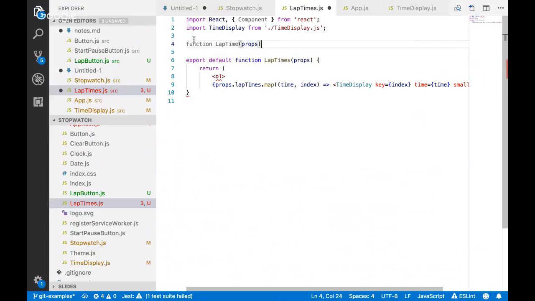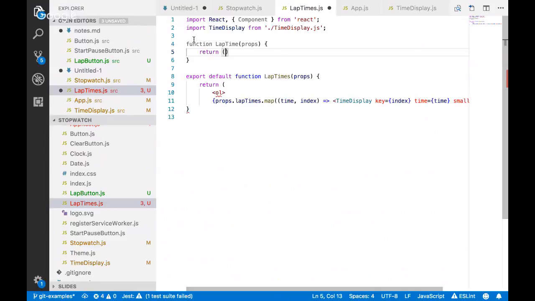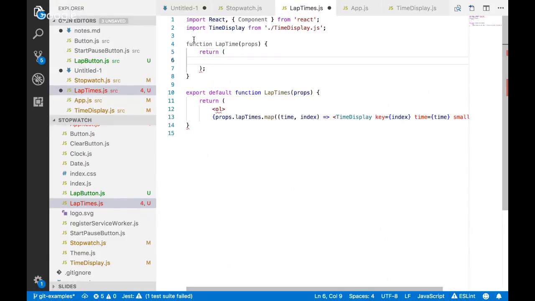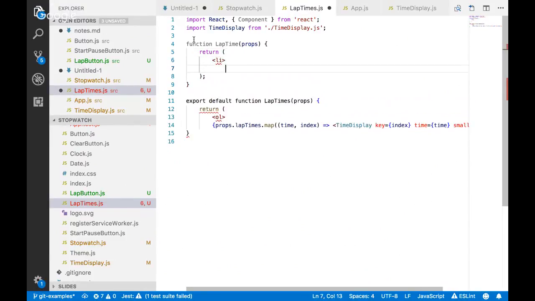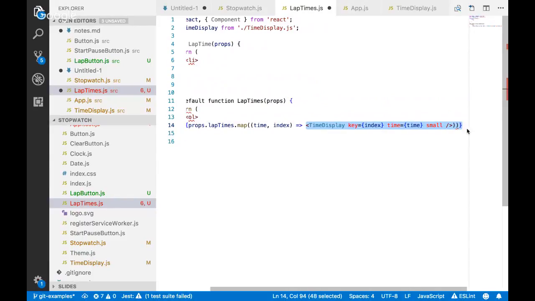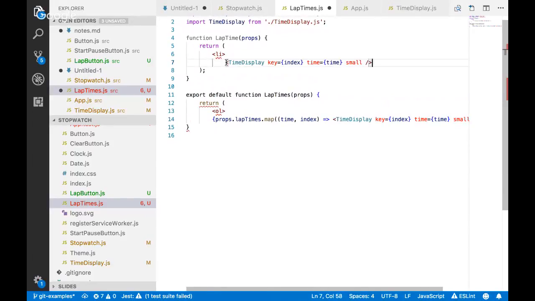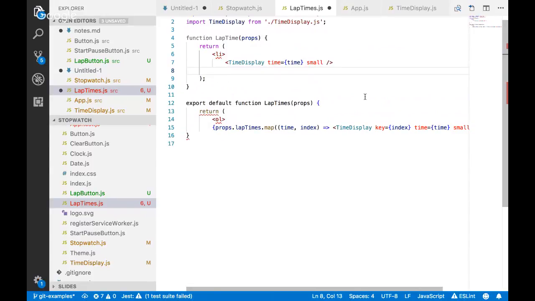It'll just take some props itself, and it'll return the list item followed by this, although it'll be a little different than this, not much, because the key won't be in here. Because whenever you're using keys on arrays, you need it to be where the map or something like that is happening. And then we can close our list item.